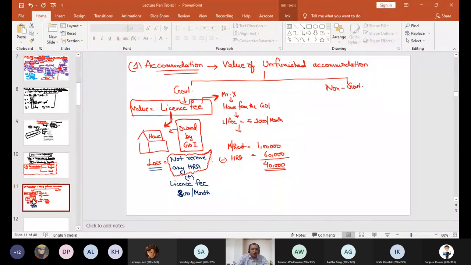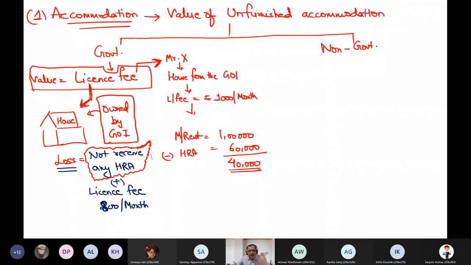So it will save this government employee from unnecessary tax burden, because the license fee is very, very less. So just for the purpose of determining some value, government says that whatever is the license fee, that is taxable in your hand.